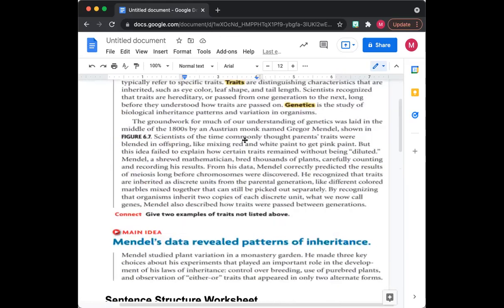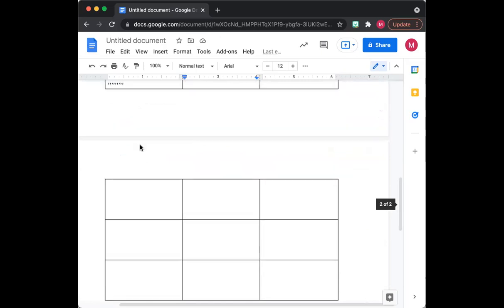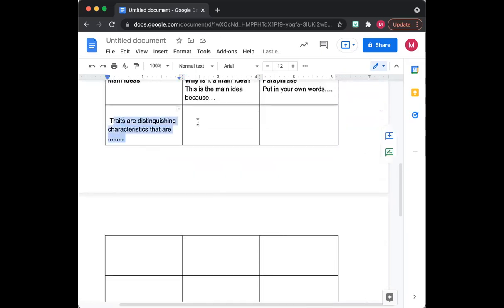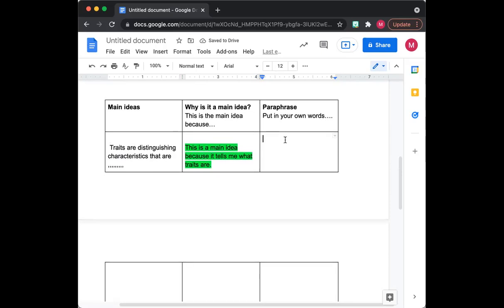So I'm going to look back. I'm going to look at my sentence here, and I'm going to decide, why do I think that was the main idea? Now I'm going to write, this is a main idea because it tells me what traits are. I'm not sure why it came out with the green highlighter, but we're just going to write it like that.